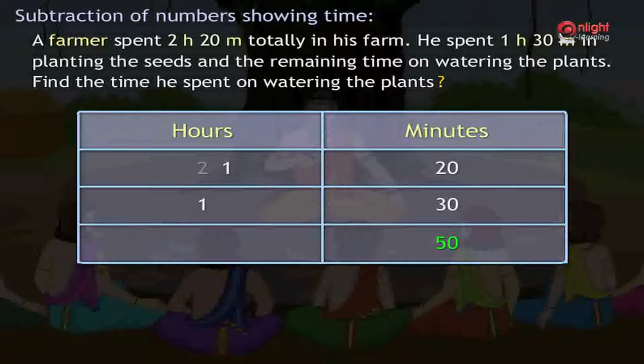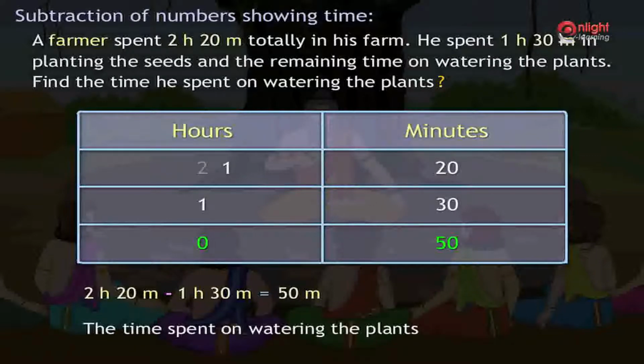Now, by subtracting the hours column, we first subtract the 1 which was borrowed from 2. Hence, we subtract 1 from 1 in the hours column, which is equal to 0. Hence, 2 hours 20 minutes minus 1 hour 30 minutes equal to 50 minutes. Hence, the time spent on watering the plants is equal to 50 minutes.